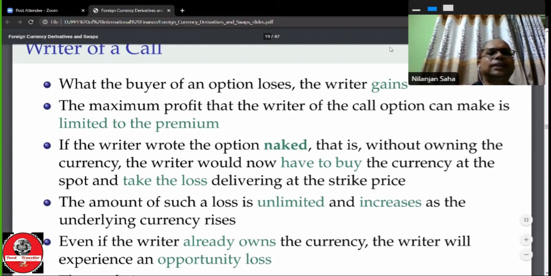If the writer wrote the option naked, that is without owning the currency, the writer would have to buy the currency at spot and take the loss, delivering at the strike price.